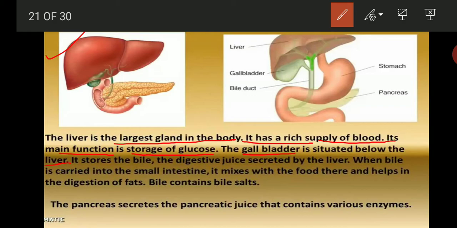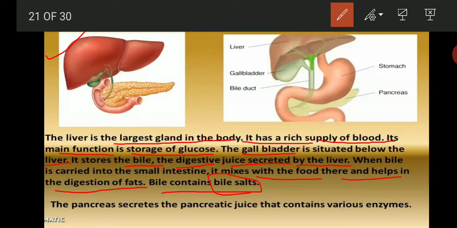It stores the bile, the digestive juice secreted by the liver. When bile is carried into the small intestine, it mixes with the food there and helps in the digestion of fats. Bile contains bile salts. So keep it in your mind, students.